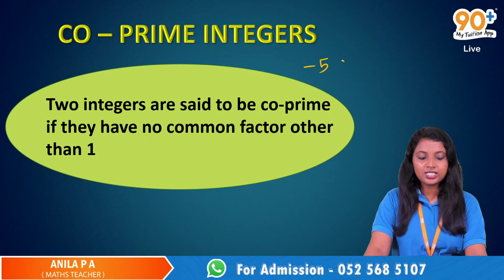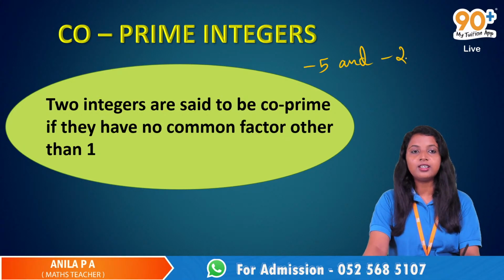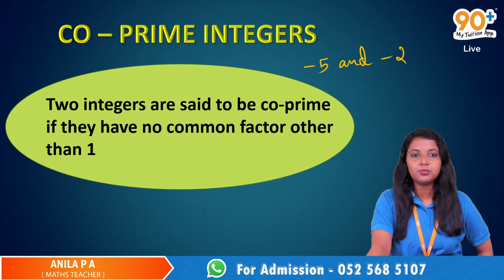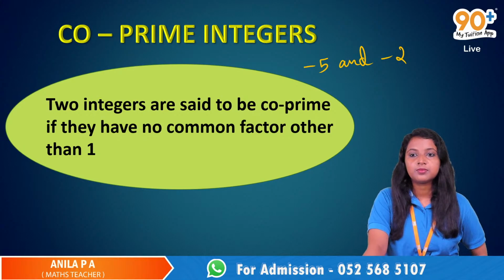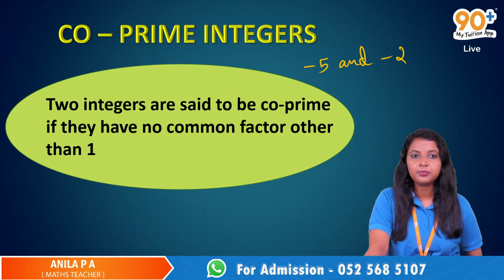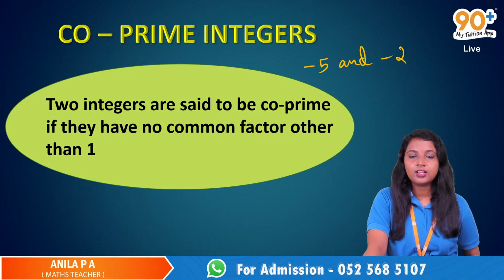Actually, we will not consider negative numbers in this concept, but yes, they are co-prime. Ma'am, but they are integers, right? Yes, they are co-prime. If they ask whether -5 and -2 are co-prime, yes, they are. They don't have any common factor other than 1, so they are co-prime.